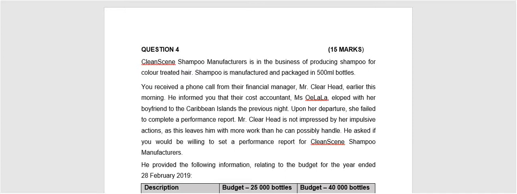It reads that Cleanscene shampoo manufacturers is in the business of producing shampoo for color treated hair. Shampoo is manufactured and packaged in 500 milliliter bottles. You received a phone call from their manager, Mr. Clearhead, earlier this morning. He informed you that their cost accountant, Miss Ulala, eloped with her boyfriend to the Caribbean